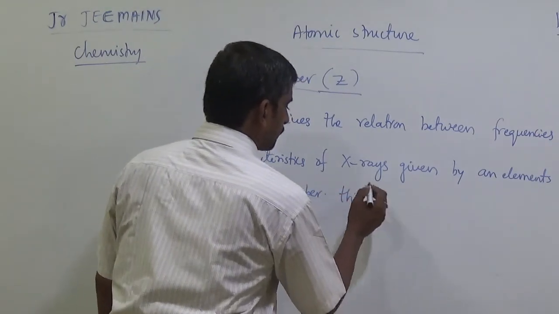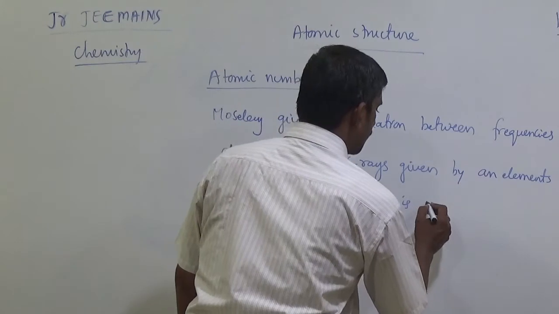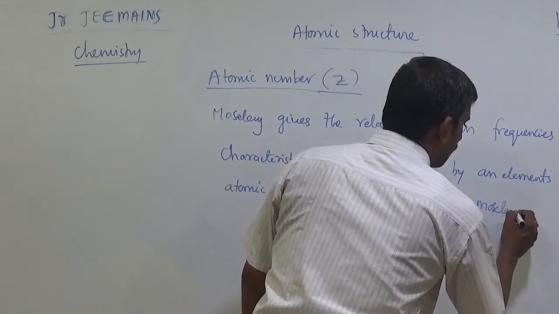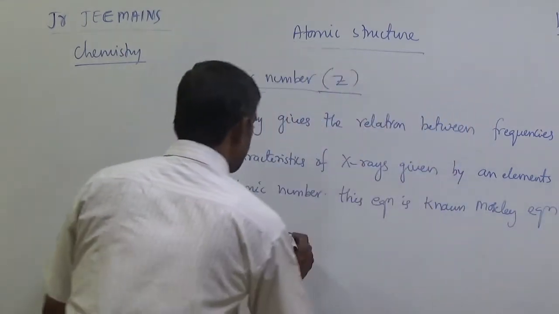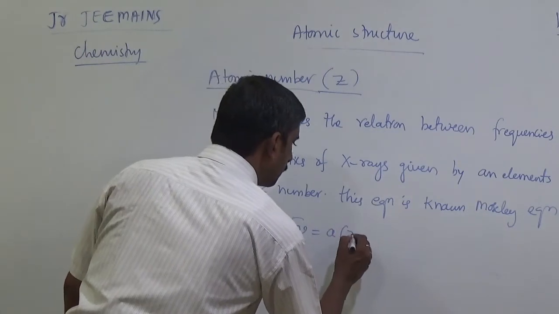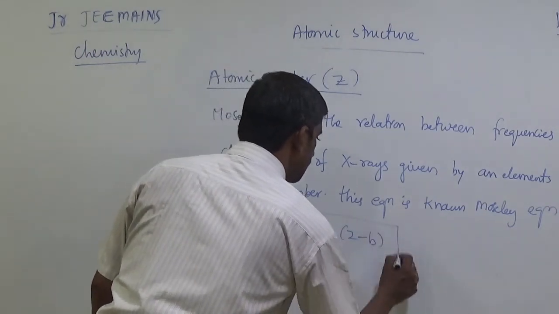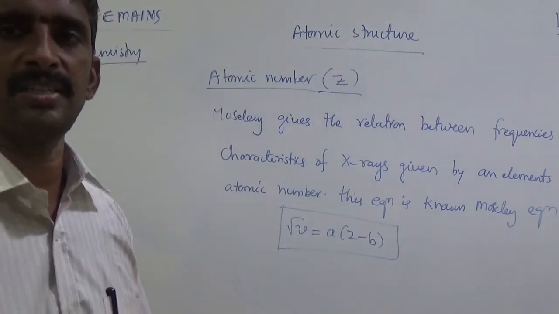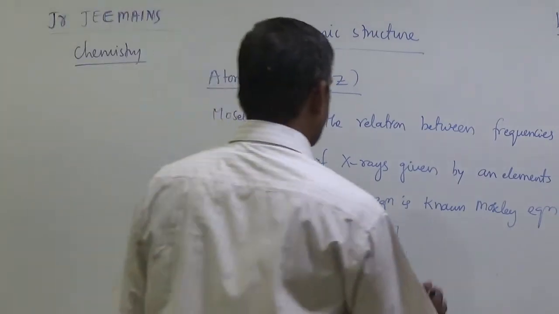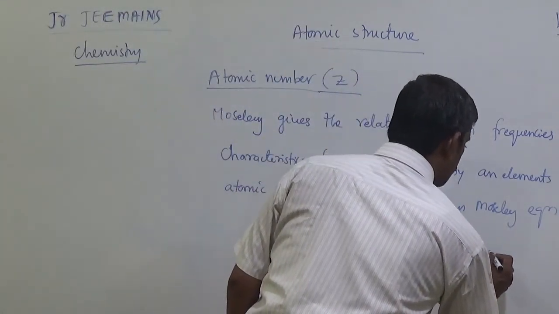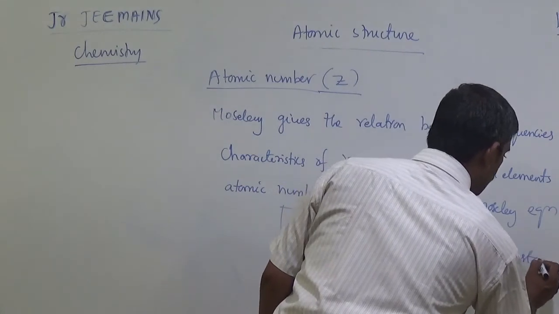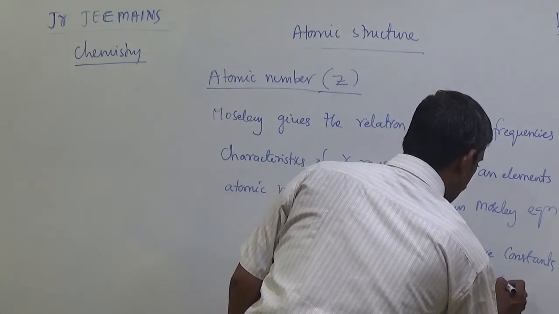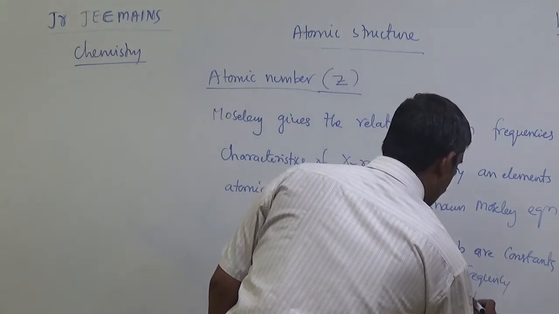This equation is known as the Moseley equation: root of nu equals a into (Z minus b). That is the Moseley equation. Here Z, a and b are constants, and nu means frequency and Z means atomic number.